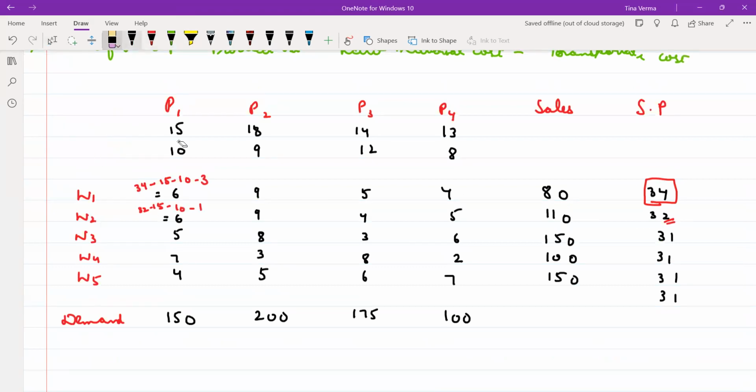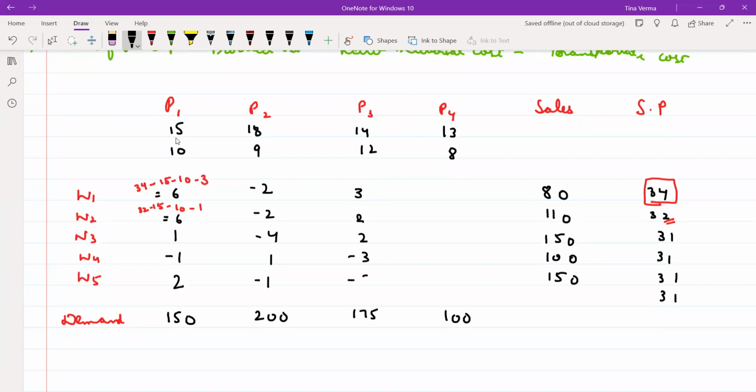Calculate profit in every cell; it is coming out to be 6. I am writing all the entries that you can calculate. That is coming out to be 6. This is 6, 1, minus 1, and 2, minus 2, minus 2. This is coming out to be minus 4, 1, minus 1. This is coming out to be 3, 2, 2, minus 3, minus 1. This is coming out to be your 9, 6, 4, 8.3.